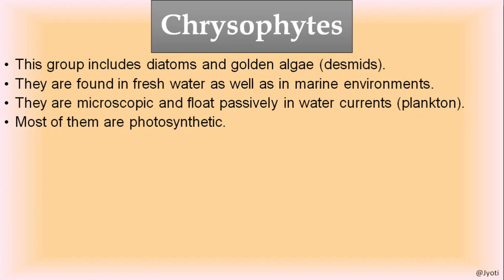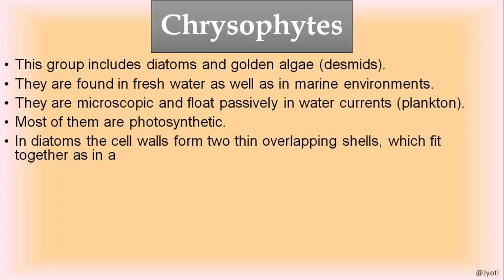As I said, protistans are primarily aquatic, but some of them dwell in freshwater, some in marine water. They are microscopic and float passively in water currents. That's why they are known as plankton. Most of them are photosynthetic. They contain chlorophyll pigment, float on the water surface and are microscopic. Hence, they are known as plankton.